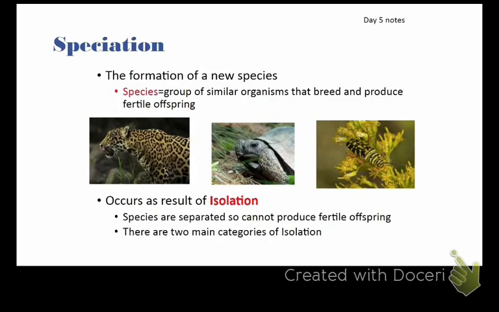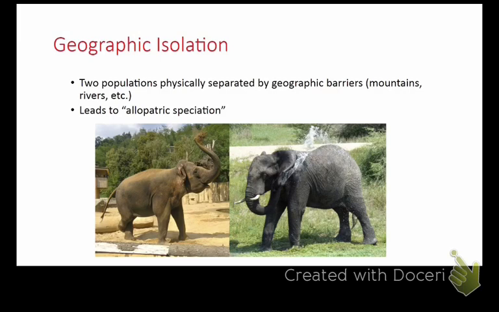So species are separated and can no longer produce fertile offspring, and there are two main categories of isolation that you need to know. The first one is geographic isolation. So geographic isolation is when they are literally physically separated. Two populations are physically separated by geographic barriers, such as mountains, rivers, different continents, etc. And we call this allopatric speciation. Allopatric meaning other's place, and speciation meaning that they start to develop into their own species.